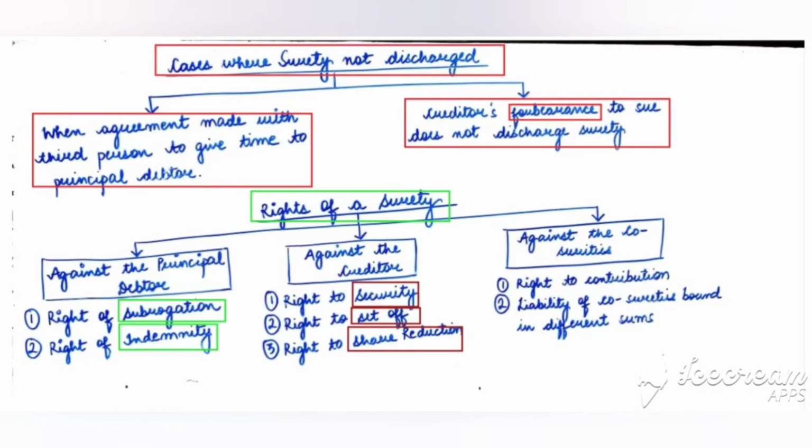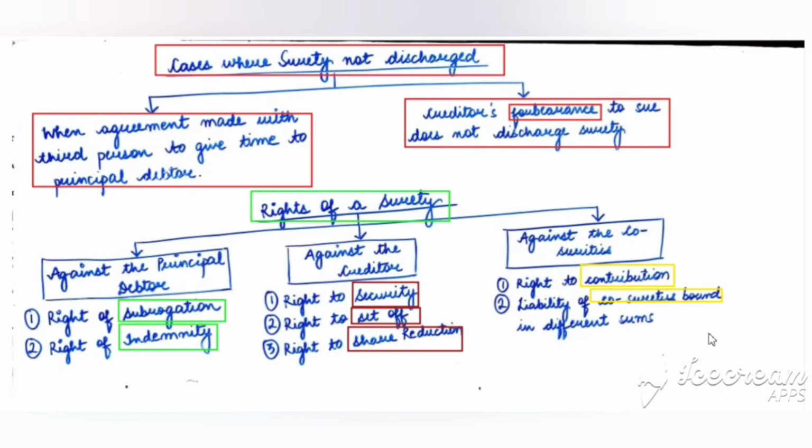Next we have rights against the co-sureties. First is right to contribution. So the co-sureties have a right to contribute equally. Next we have liability of co-sureties bound in different sums.